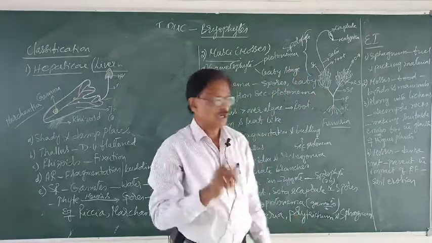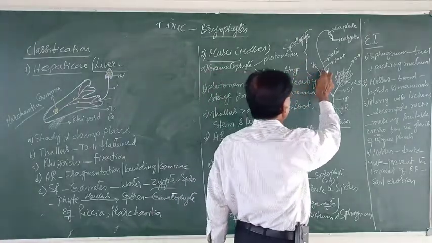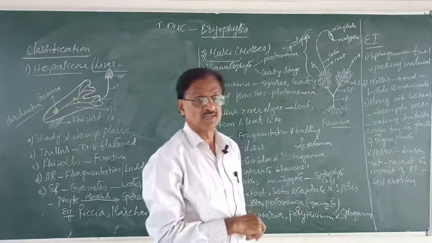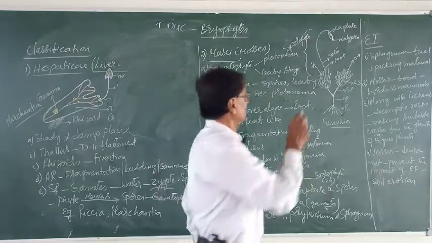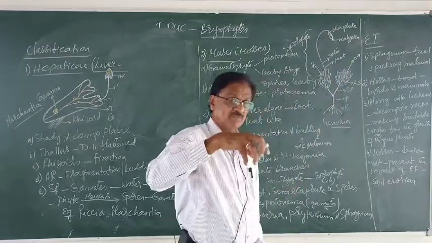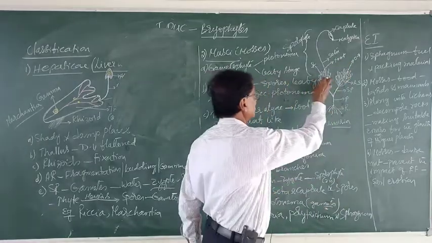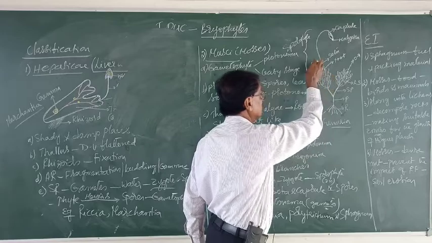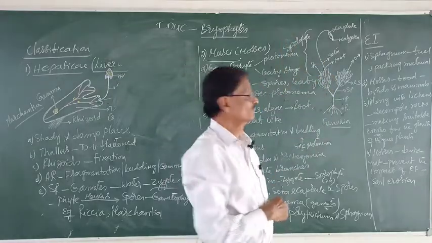Sporophyte. Observe, this sporophyte typically consists of three parts. The basal part is the foot, by which it gets fixed to the leafy stage of this female part.